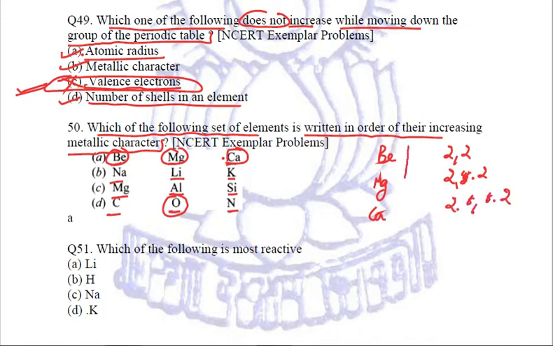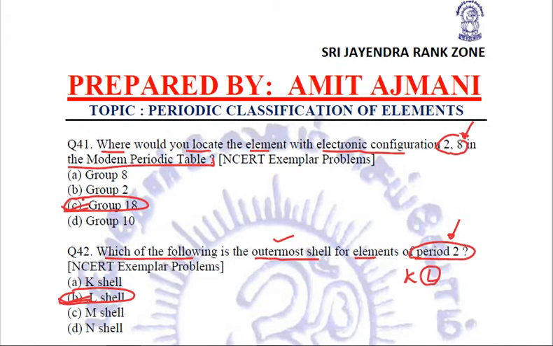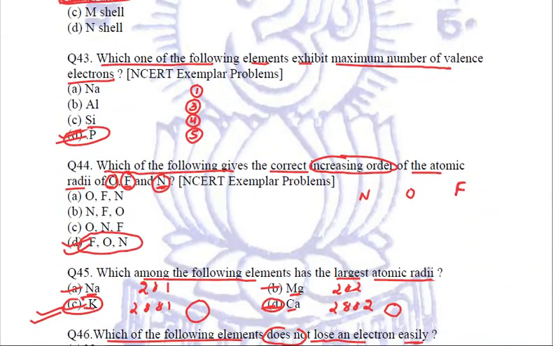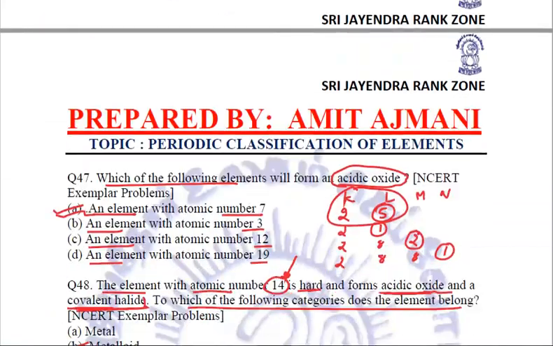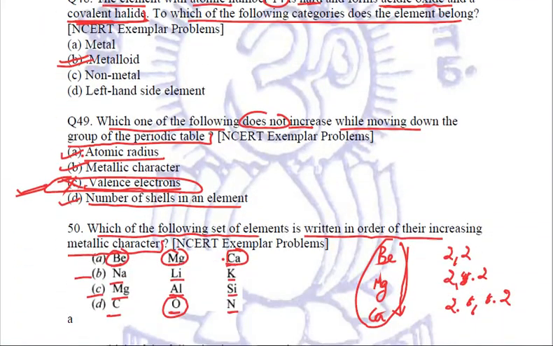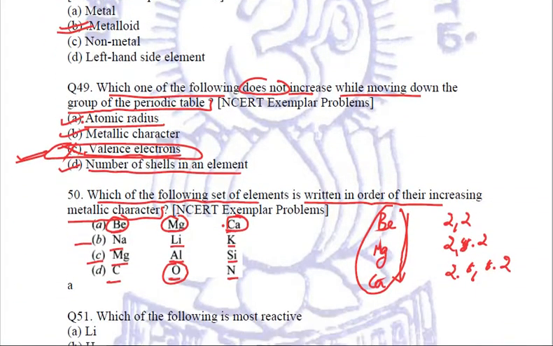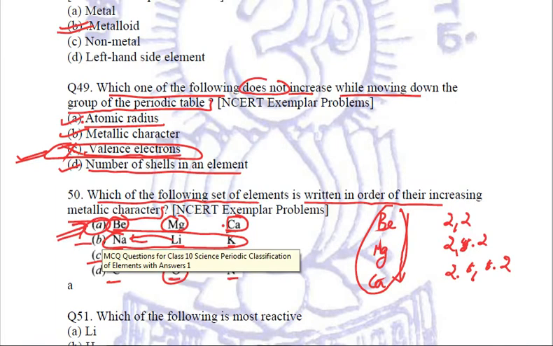So as we go down in a particular group, then in that case the metallic character increases and they are in the right order. In case of rest of them, lithium, sodium and potassium were in the right order, but here it is given in the wrong way. Let us come to this question. Sodium is given first. It should have been lithium coming first. So A is the right answer.